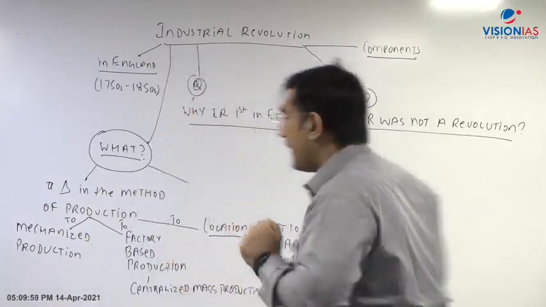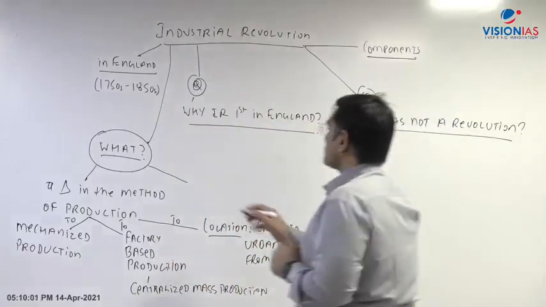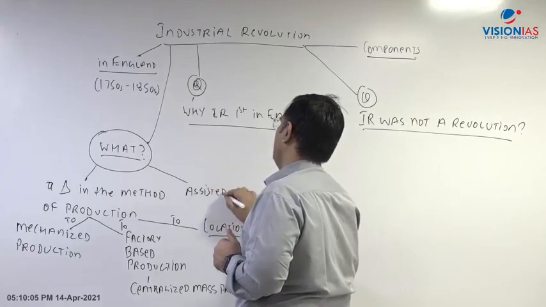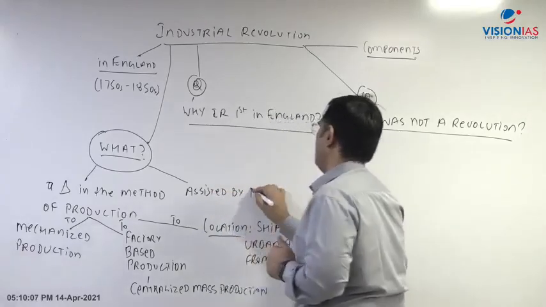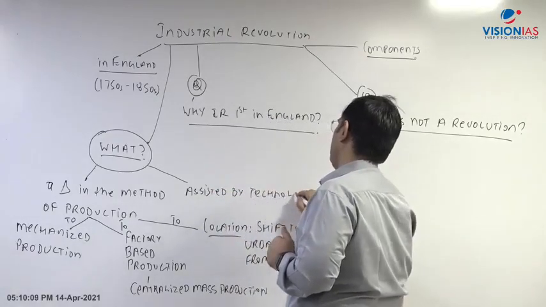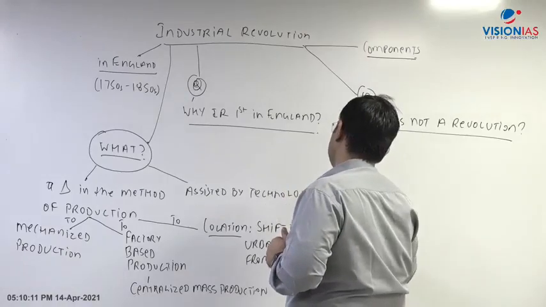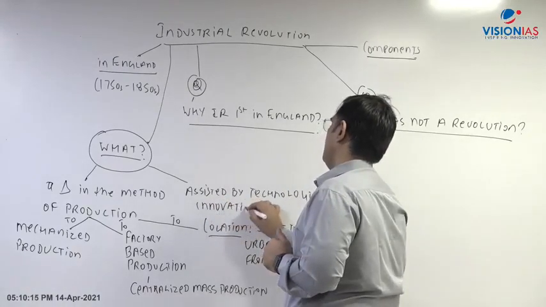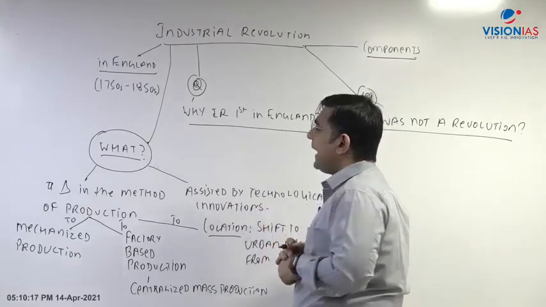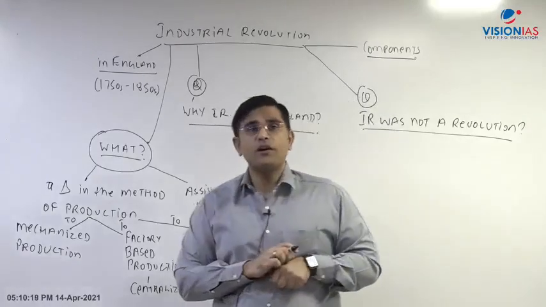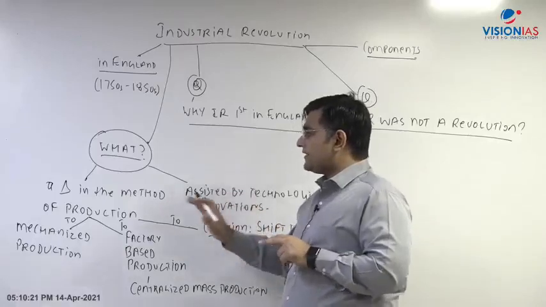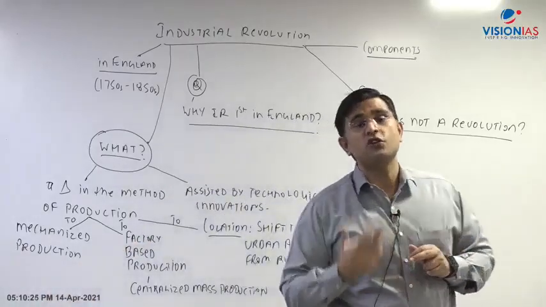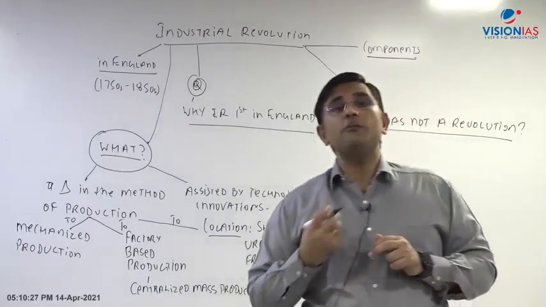So yes, that is another aspect that we can mention. And lastly, one of the major important innovations in these machines is that they are being run by new sources of power. So certain new sources of power are developed.